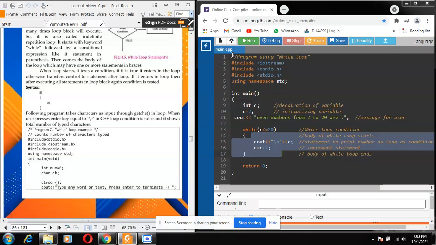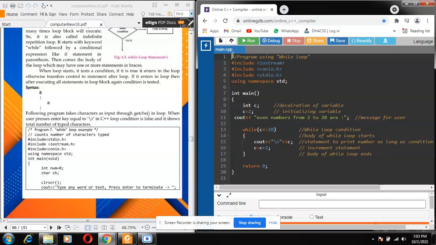So here it is. At line number 1, I just wrote a comment telling that my program is going to use a while loop. In line number 2, I have an include. You know very well that hash is the preprocessor directive, and we are going to include an input output standard header file that tells the compiler how we are going to input and output in our program. The conio is also one of the console input output headers, which also helps in input and output of the program.